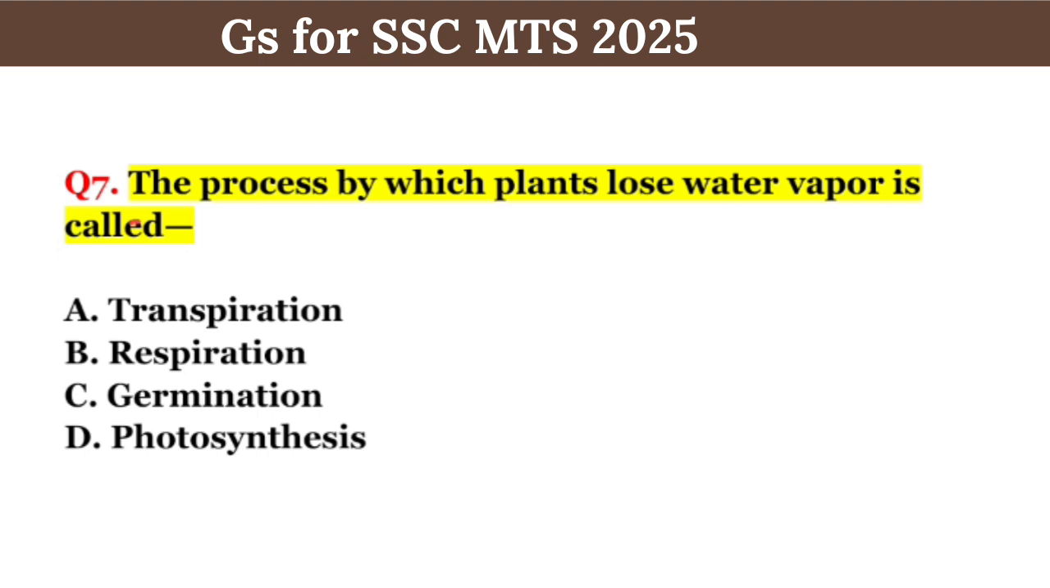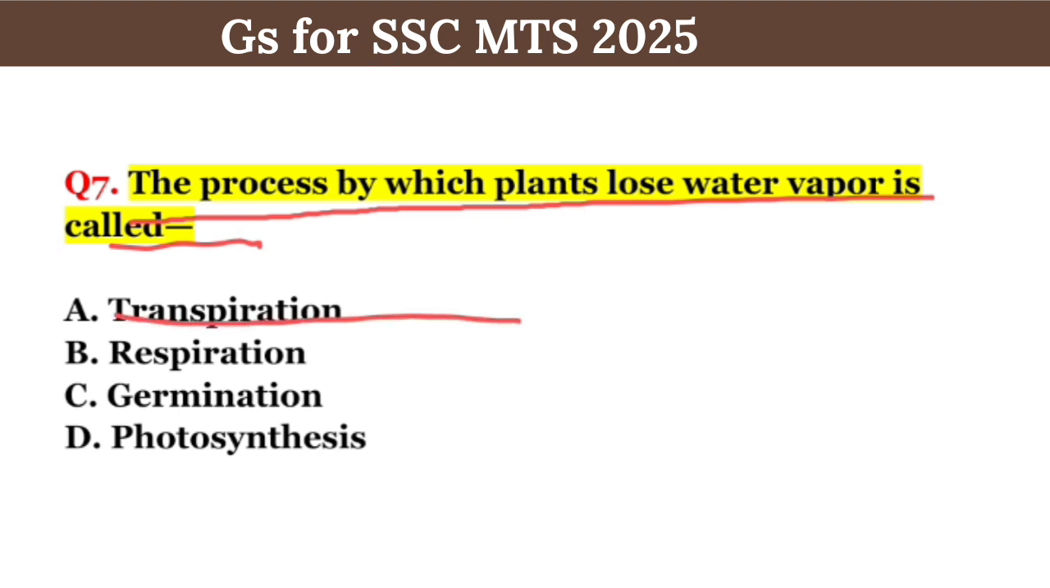Question number 7 is, the process by which plants lose water vapor is called what? Right answer is option A, transpiration.